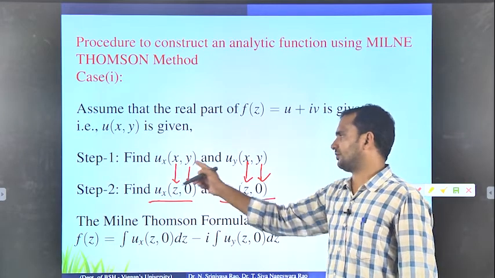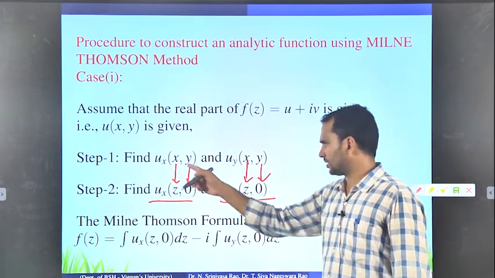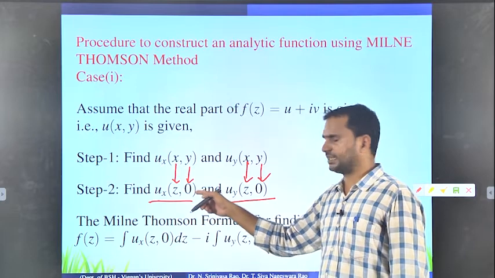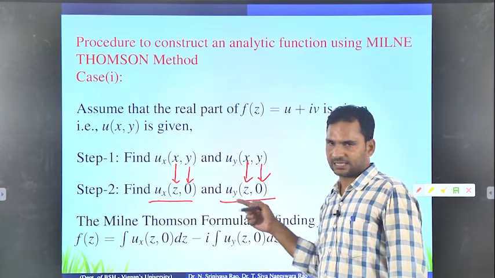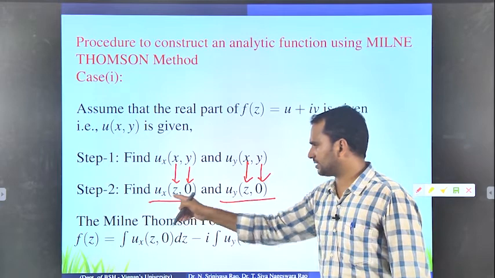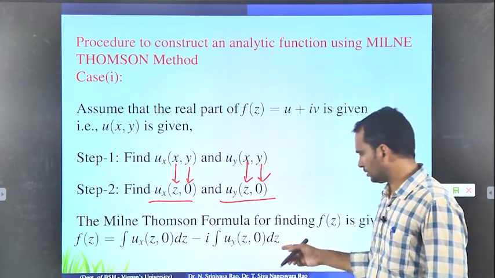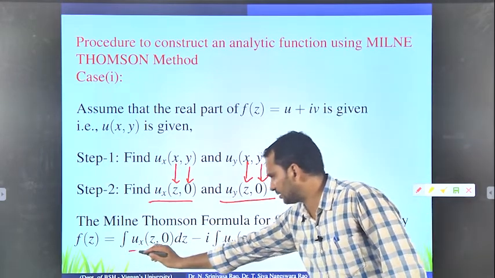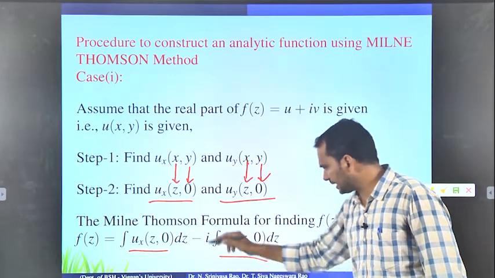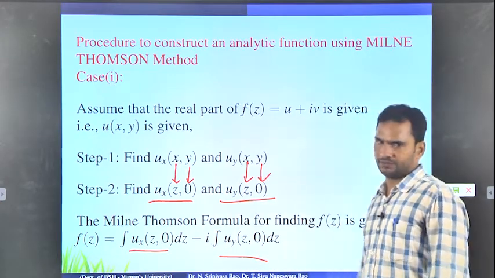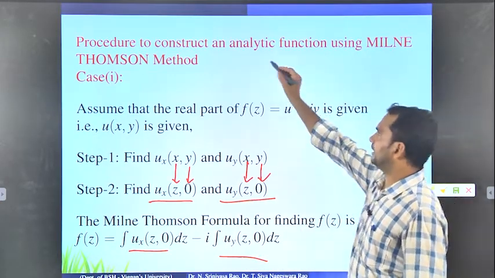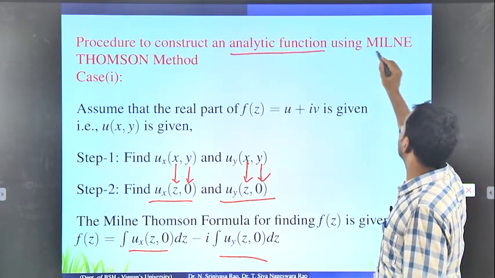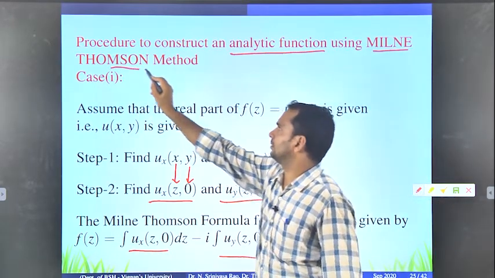If you know ux of (x,y) and uy of (x,y), then in the place of x put z, and in the place of y put 0, so then you will get the second step. Once you know ux of (z,0) and uy of (z,0), clearly if you substitute here and then integrate, you will get f of z. So that gives the analytic function by using the Milne-Thomson method.